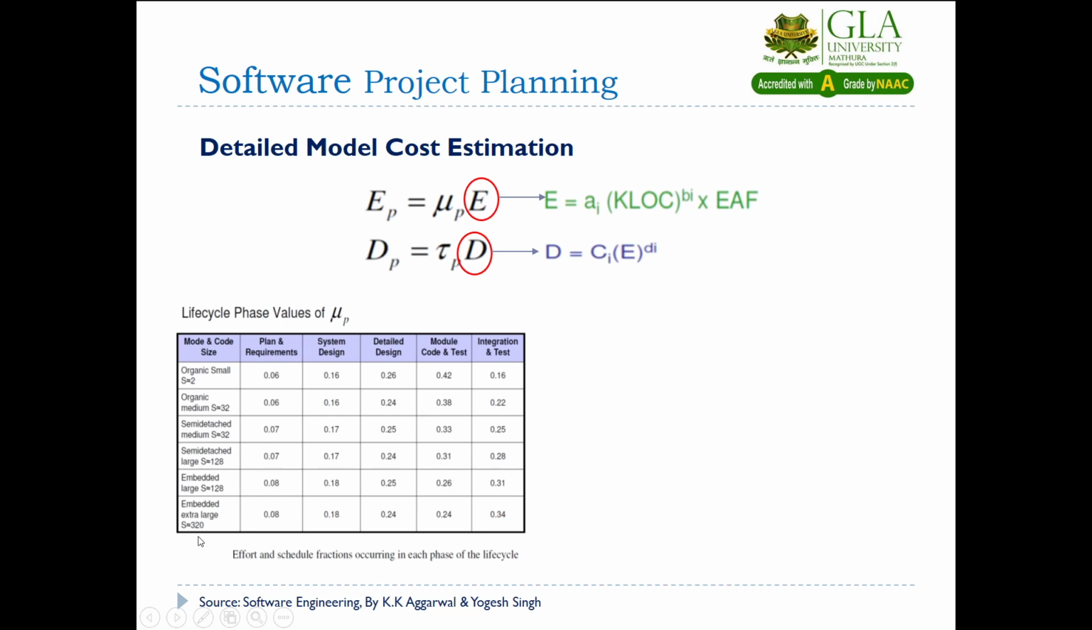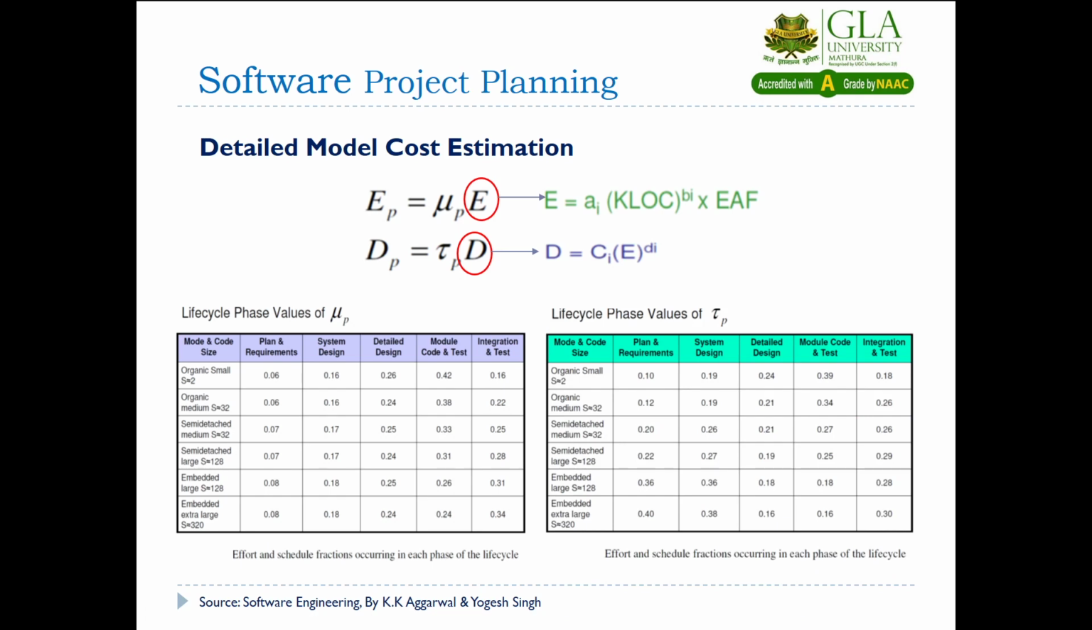Whatever the size of the project given to you, according to that you will take the value from this table, and you can find out the phase wise effort. Now we take the table of tau p. This tau p will be used for the development time. You should always remember the mu p table will be used for phase wise effort estimation, and this tau p table will be utilized for the phase wise development time.